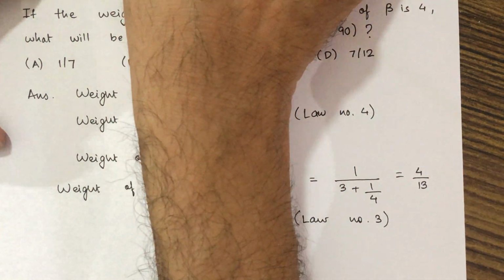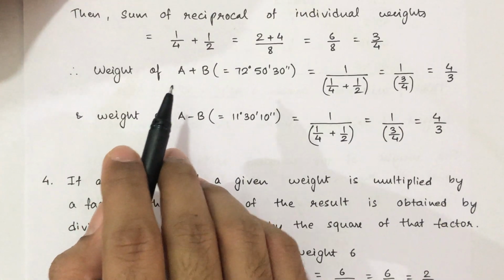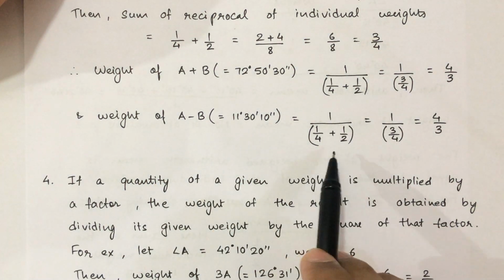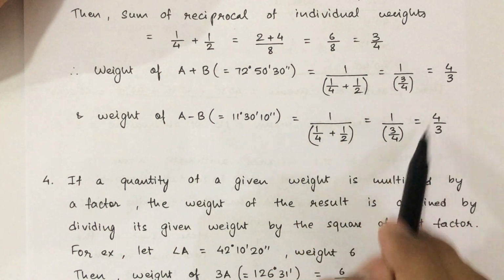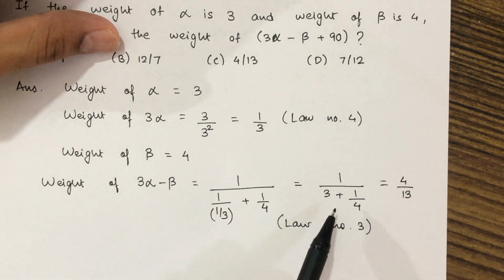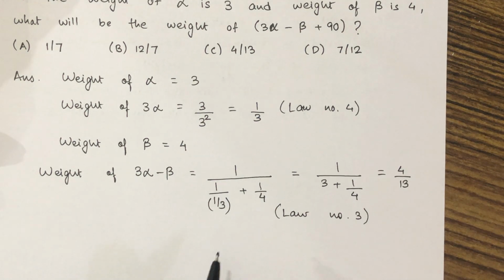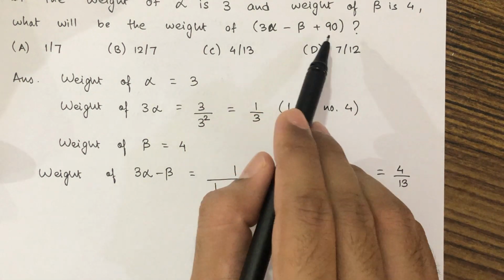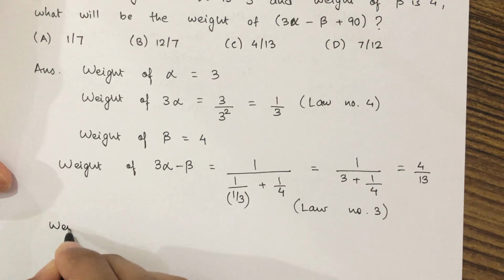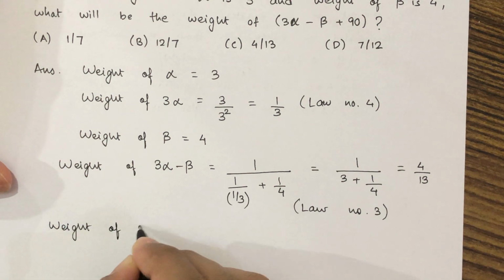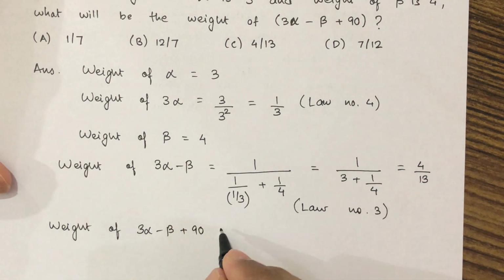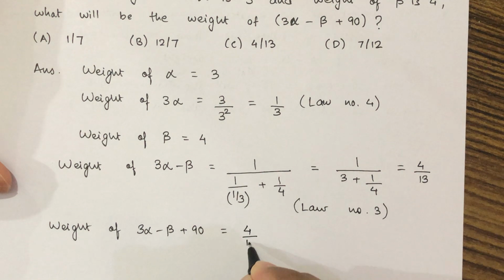You add it or you subtract it. See here, weight of A plus B or weight of A minus B, in both cases it will be the sum of the reciprocals. So here, as this was 3 alpha minus beta, again you have to take the sum of the reciprocals. But the actual weight is the weight of 3 alpha minus beta plus 90. So weight of 3 alpha minus beta plus 90 will be equal to the same 4 by 13.